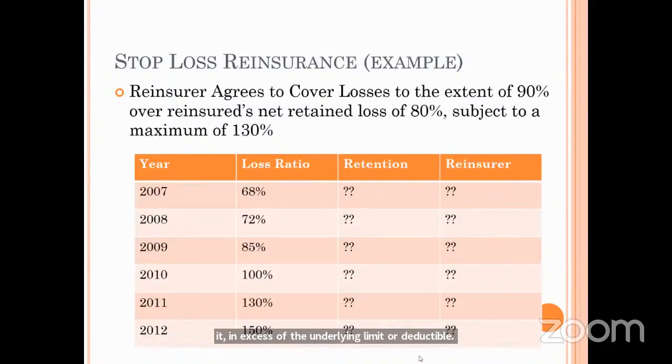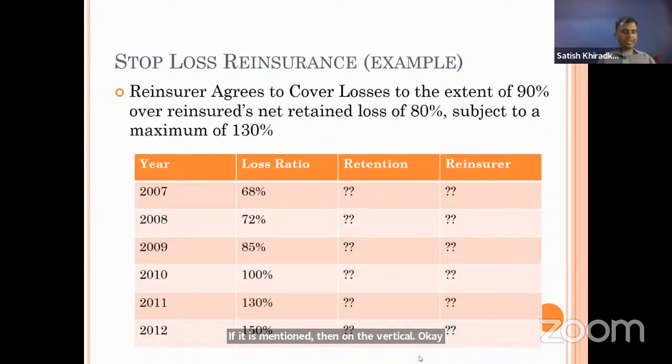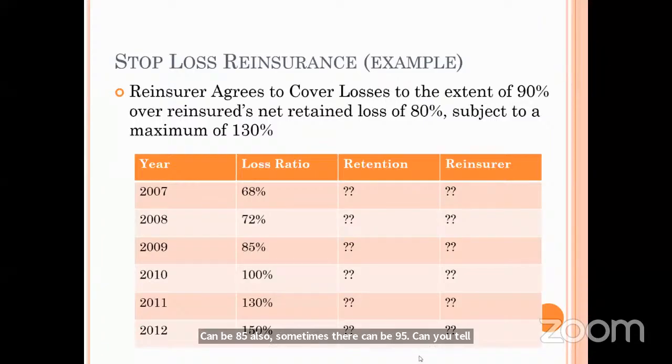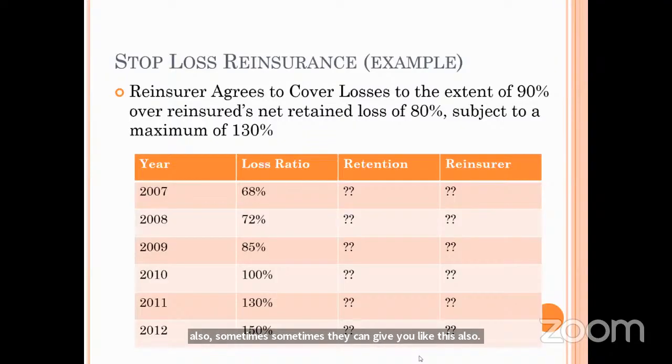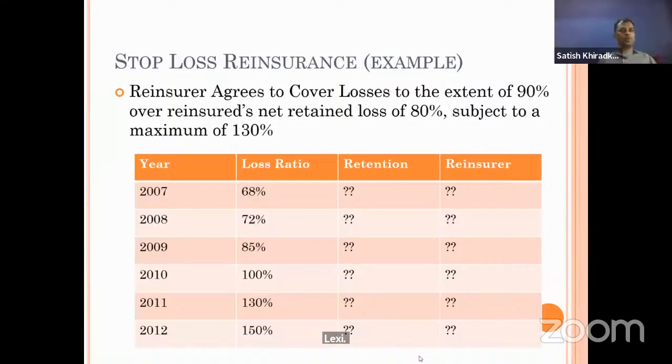In simple words, sometimes it can be 85 also, sometimes there can be 95. Can you tell me what could be the reason for that? What could be the simple reason? Is it like they are keeping an excess to themselves? Sometimes they can keep it simple also. Sometimes they can give you like this, meaning 90% of the excess over the net retention, an excess they are keeping to themselves.